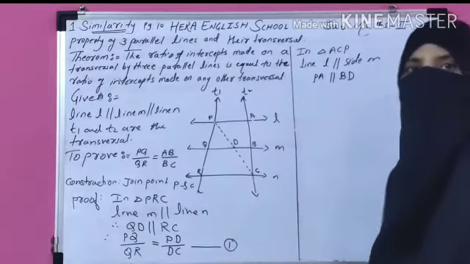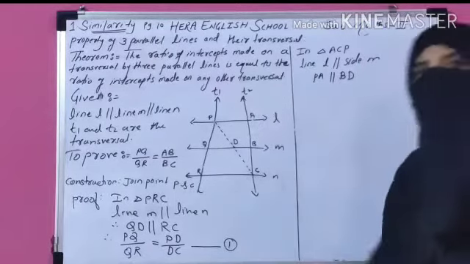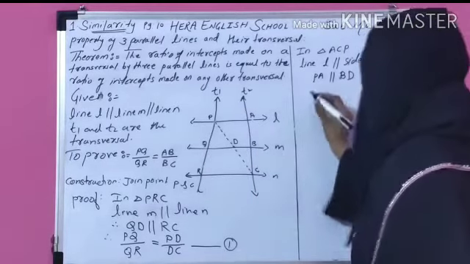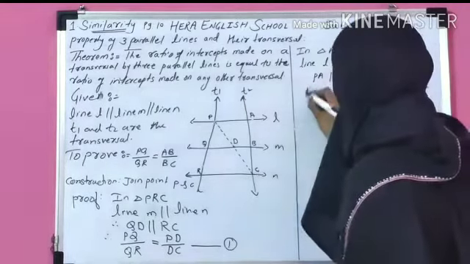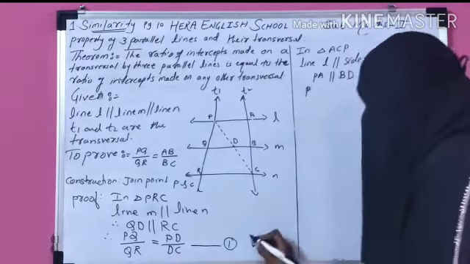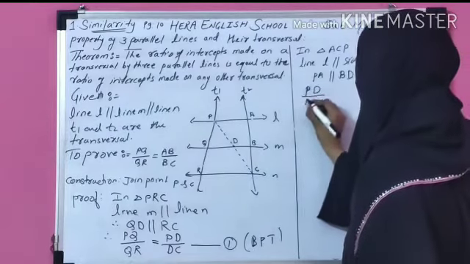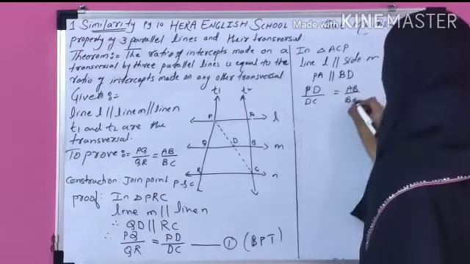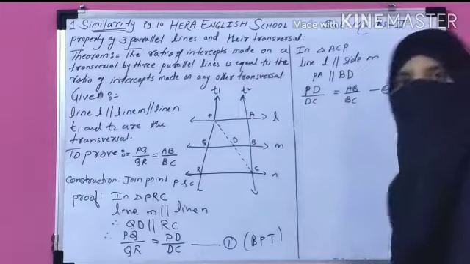Again, you can apply the BPT theorem. According to the BPT theorem, if a line is parallel to any one side of a triangle, it divides the other two sides in the same ratio. So therefore, PD upon DC is equal to AB upon BC. Give your reason, BPT. Give it number 2. For the same reason here also we apply the BPT theorem.